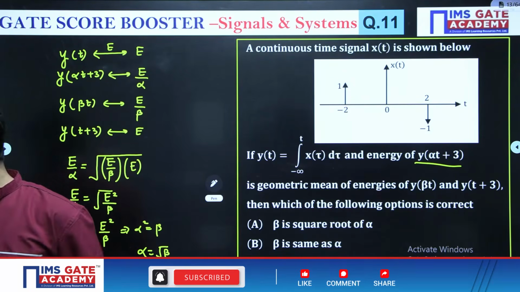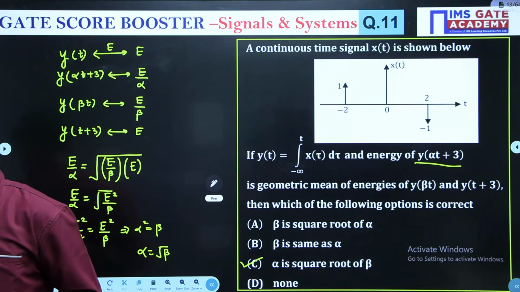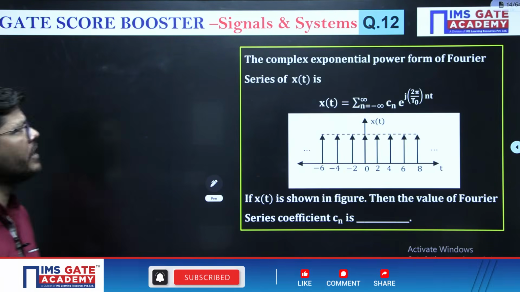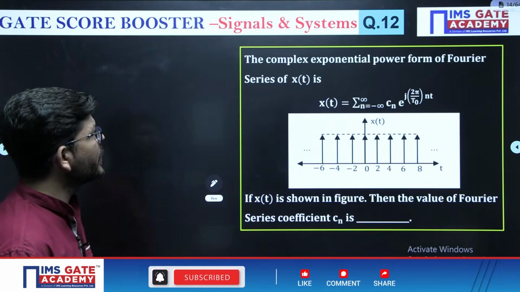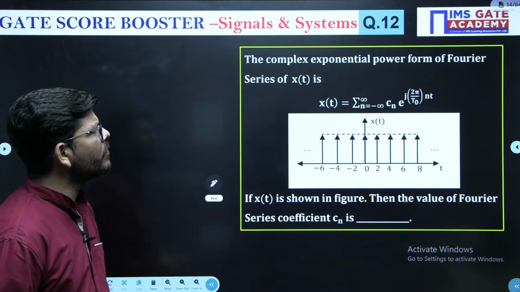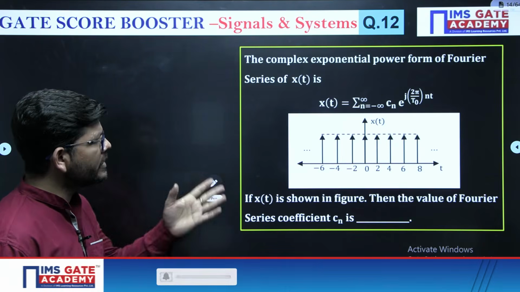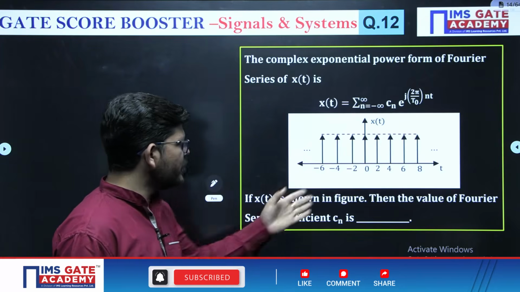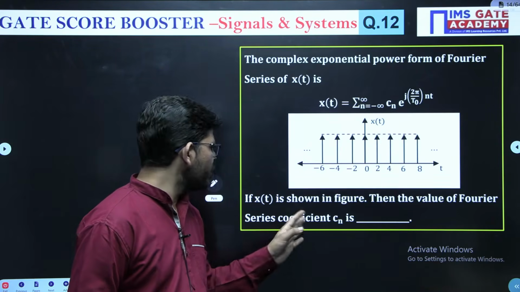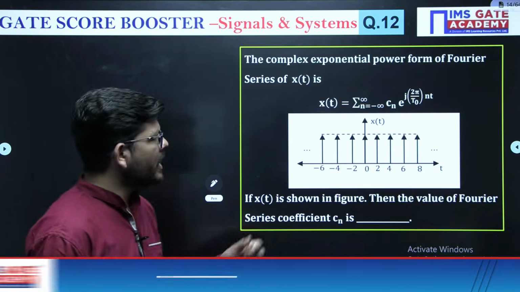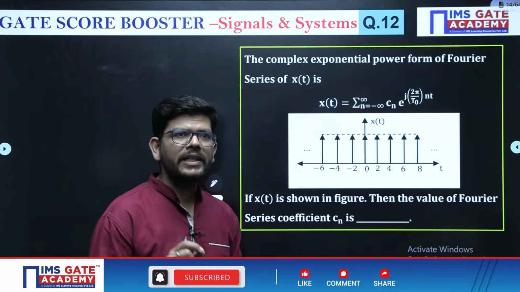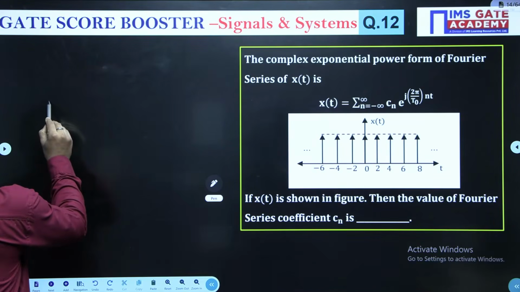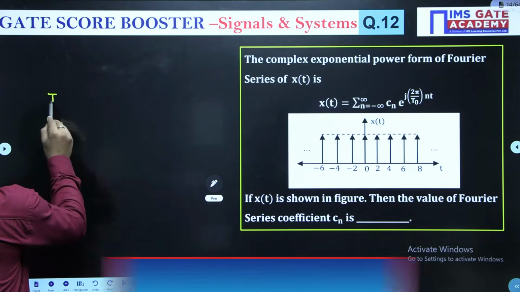Now, all these are very important and very good questions, okay? Now see the next one, question number 12. It is from Fourier series. The complex exponential form of Fourier series is given like this, and this is the signal given. If x(t) is shown in the figure, then the value of Fourier series coefficient Cn will be. Guys, the given signal is what? The given signal is an impulse train, okay?